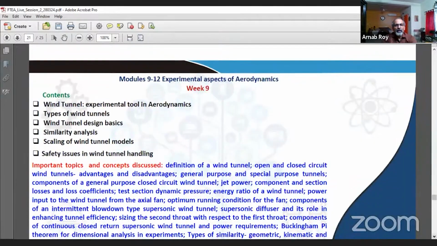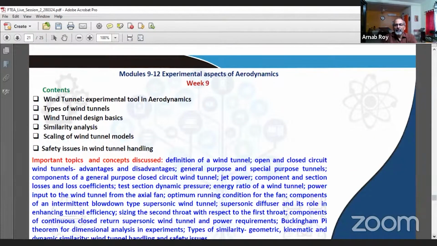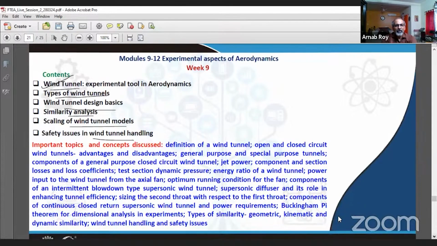Moving on to week 9, 9 to 12, we were concentrating on experimental aspects of aerodynamics. So in 9, we talked about experimental tools in aerodynamics, which are the wind tunnels, types of them, and design basics, similarity analysis, scaling, safety issues. So this is very much applied aerodynamics.